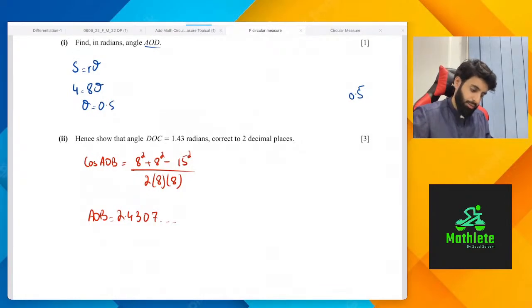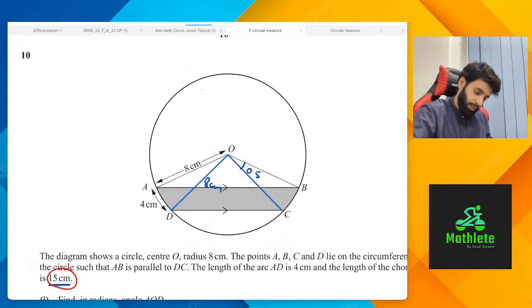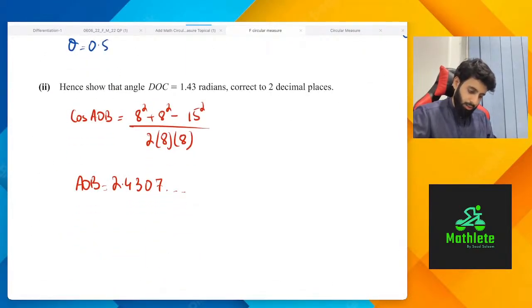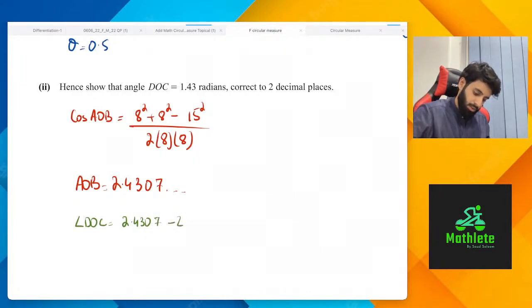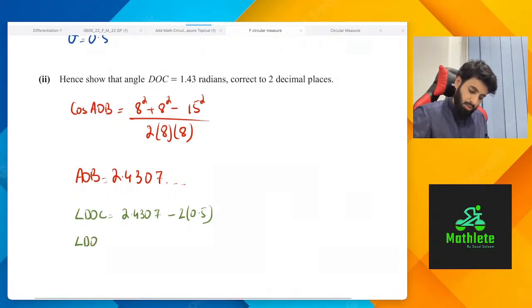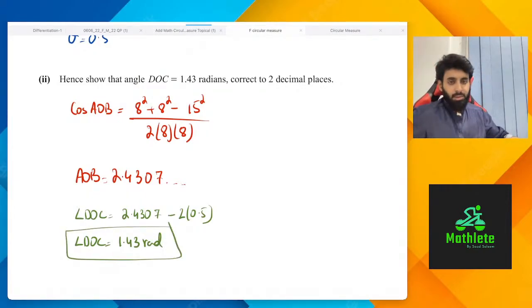Now if I want DOC, I have to subtract both of these 0.5 angles. So DOC is equal to 2.4307 minus 2 times 0.5, so that means we're looking at 1.43 radians, correct to 2 decimal places. And there you go, 3 marks in the bag.